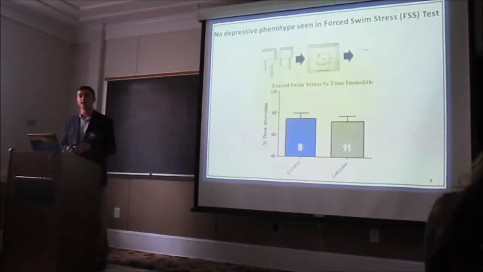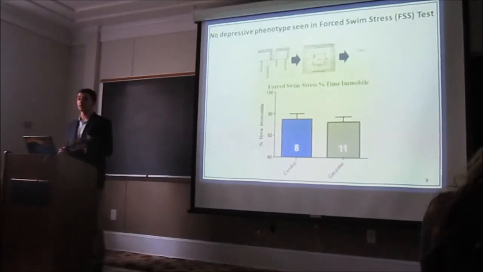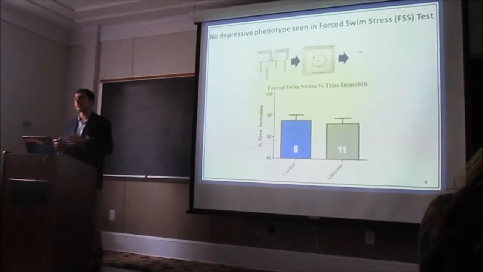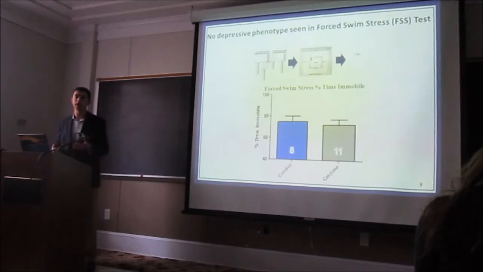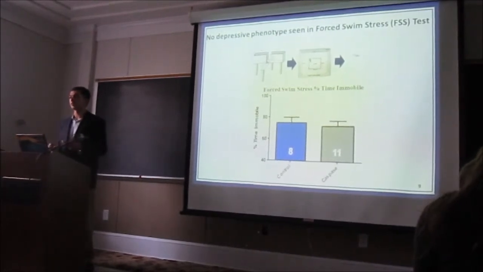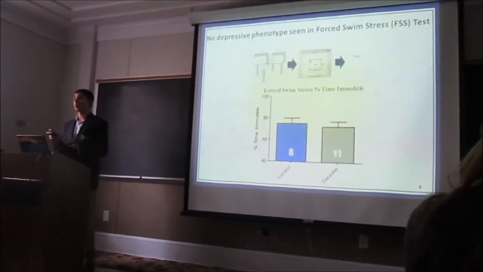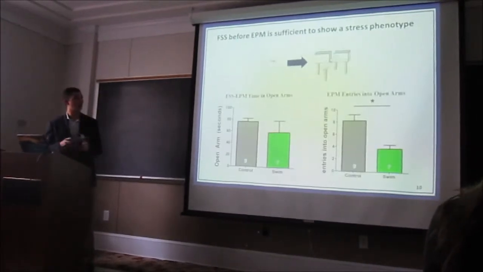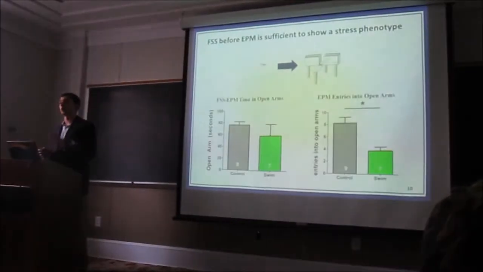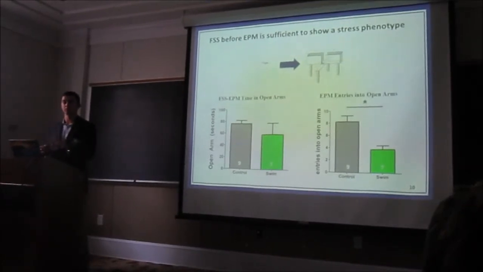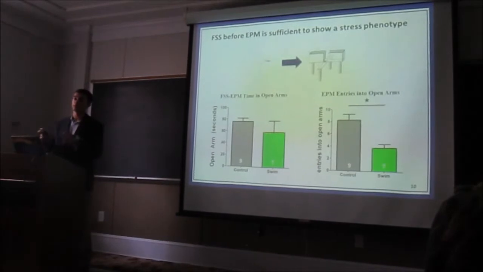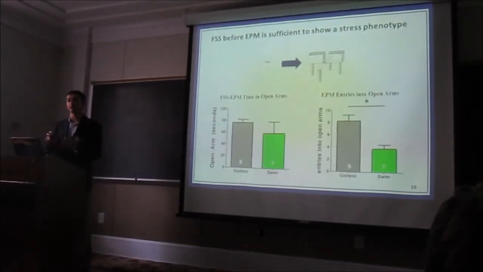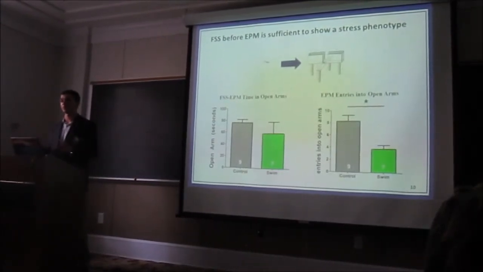Now, it's important to note that the first two assays I showed you, the elevated plus maze and the open field, were done under basal non-stress conditions, and the tests themselves really aren't particularly stressful. So next we wanted to see if we were able to produce a difference in phenotype in the mice using these assays under stress conditions. What we did here was a new paradigm where we used wild-type mice. These were not Dynorphin-Cres, and we didn't perform any surgeries on them. We put them through the forced swim test, and then immediately placed them on the elevated plus maze after a very brief recovery period.